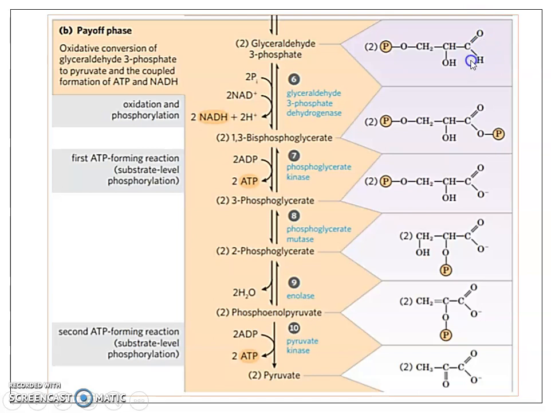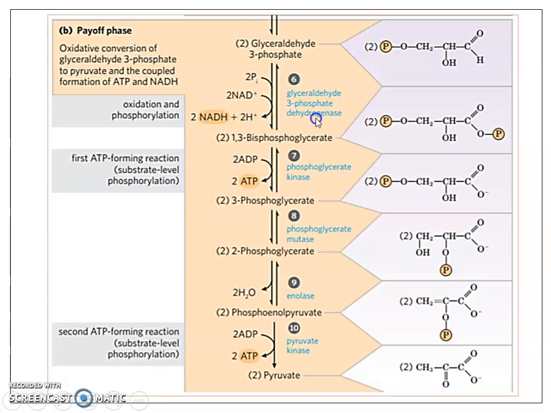Now, the oxidation takes place on this aldehyde. The aldehyde undergoes oxidation and results in the formation of a carboxyl group. It is a carboxylic acid. So the first step in the payoff phase is the oxidation of glyceraldehyde 3-phosphate to produce 1,3-bisphosphoglycerate, and it is catalyzed by the enzyme glyceraldehyde 3-phosphate dehydrogenase.